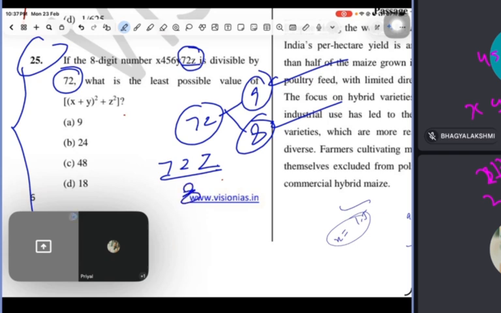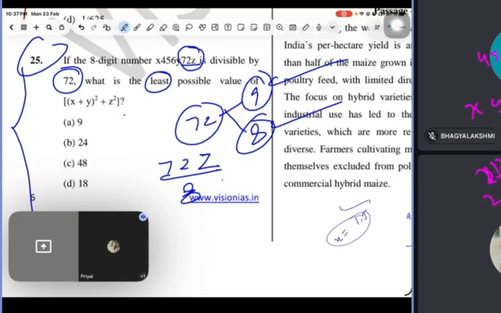Now listen carefully. We have to find the least value. So tell me, what value of z should be put so that it is the least and also divisible by 8?